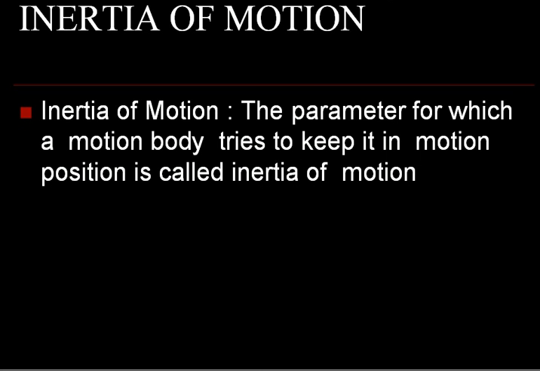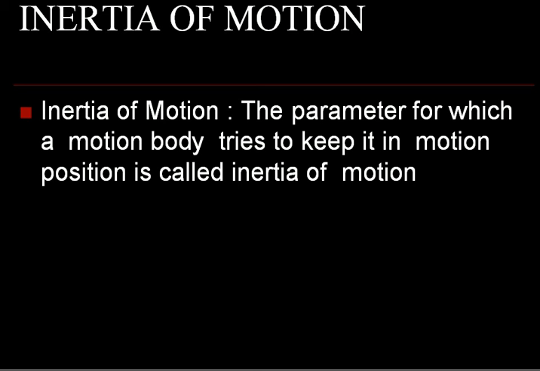For example, due to the inertia of motion, when we are sitting on a running bus or a moving train, suddenly if the bus stops, what will be the situation? The upper part of our body turns forward, and we may get hurt.